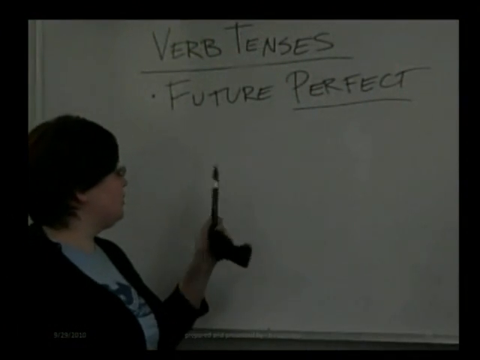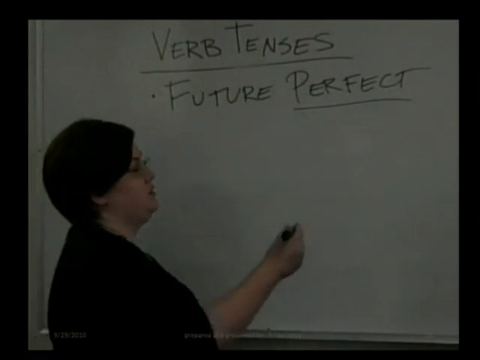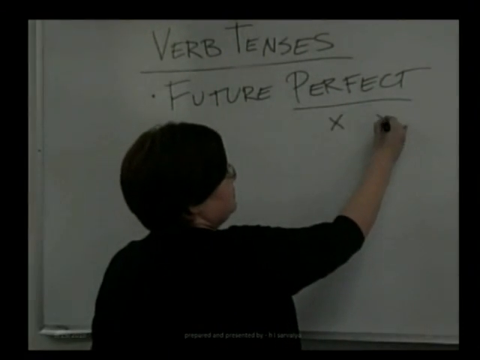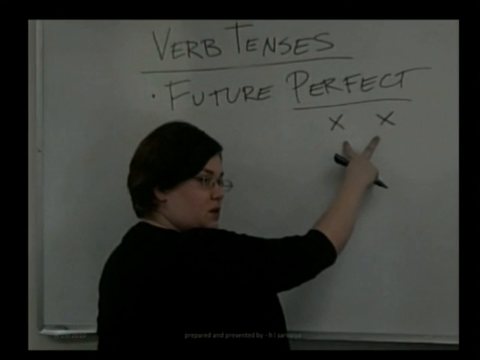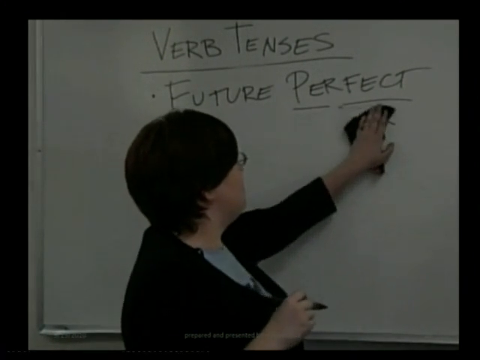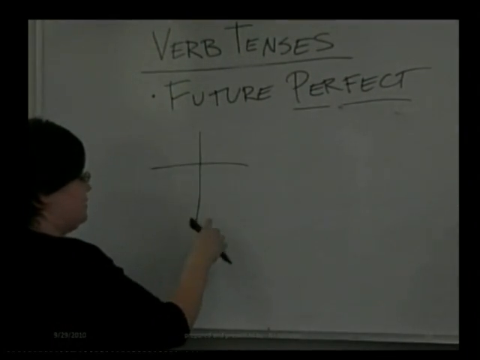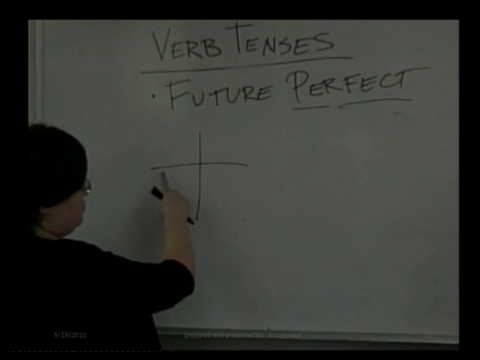All right, so we're going to talk a little bit about future perfect. Remember, this is a perfect tense, so when we're talking about perfect tenses, we're talking about 2 points of time, one of which happened before the other. So if we were to draw a map of the future perfect, it would look something like this. This is the present, here's the future, here's the past.